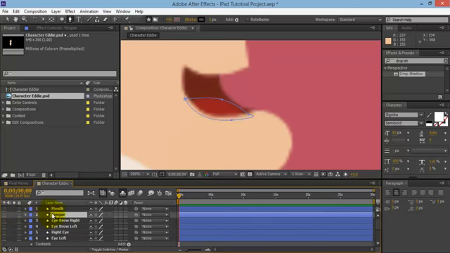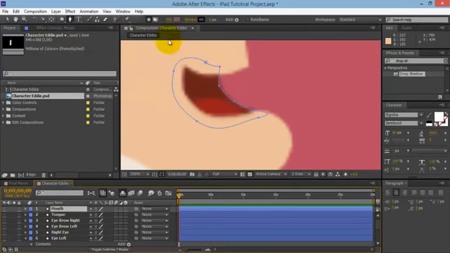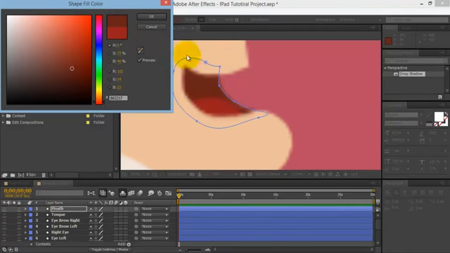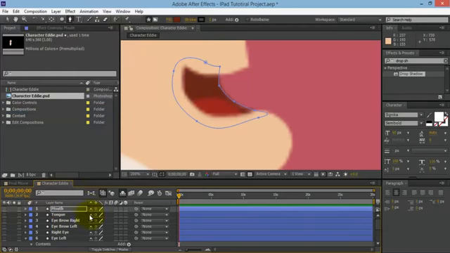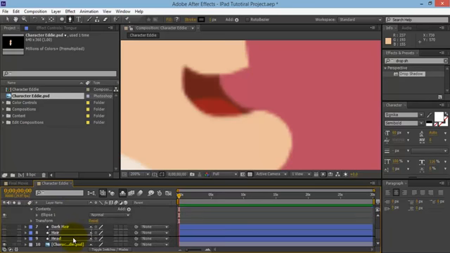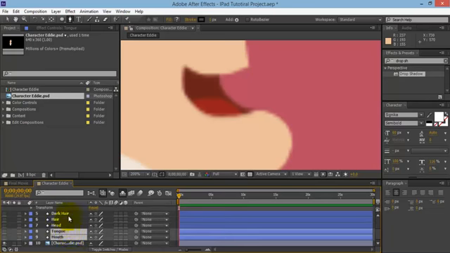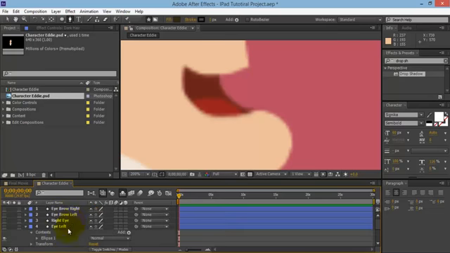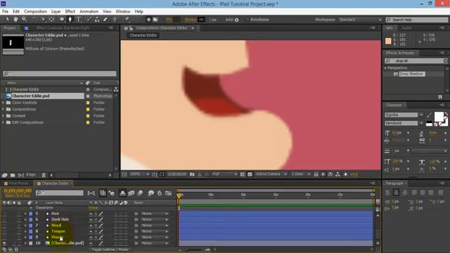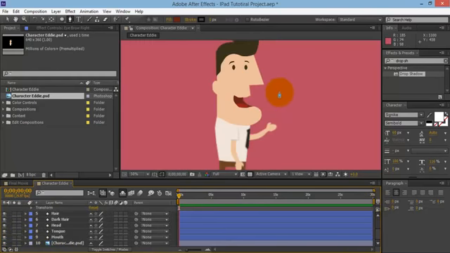And we'll just remove those and click on tongue. Grab the fill, grab the eyedropper, click on there, and same with the mouth, grab that color there. Okay, cool. So the tongue is going to go above the mouth. So click on the tongue, place it above the mouth, clicking on those, holding those down. So I've got them both highlighted, and we'll place them behind the head. And the dark hair can go behind the hair, and that looks good. So let's click on these, hold down shift, click on the bottom one, and click on there like so. So that's not too bad.